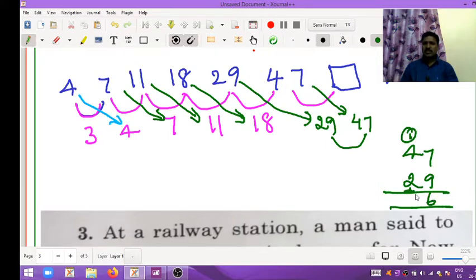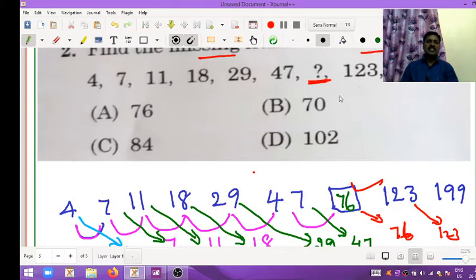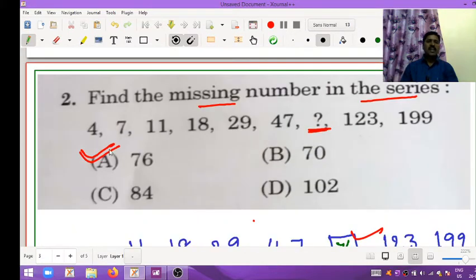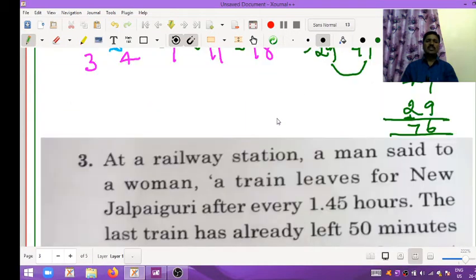So 76 is the required answer. Checking again, 76 will come here, and then 123 will come. 123 plus 76 is 199, and the difference is also 123. By checking this, 76 is correct. So that's why option A is the correct answer, my dear viewers. I hope you all are clear. I will move on to the next question.